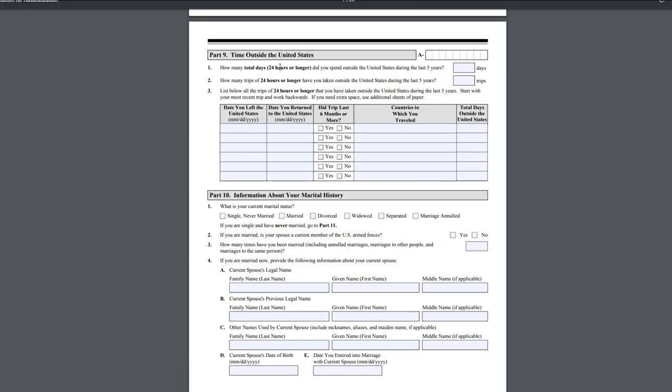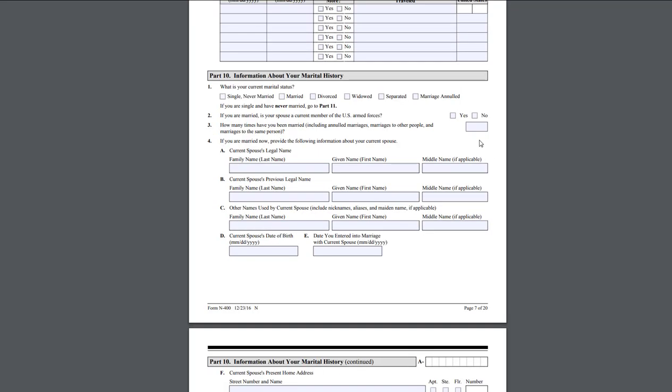So, here, time outside the United States, this is where you will have to provide that. How many total days did you spend outside the United States in the past 5 years? How many trips have you taken outside the United States in the past 5 years? And then you list how long you've been in which country, did the trip last 6 months or more, and then total days outside of the United States. You see, they take this stuff very seriously. So again, don't take unnecessary risk.